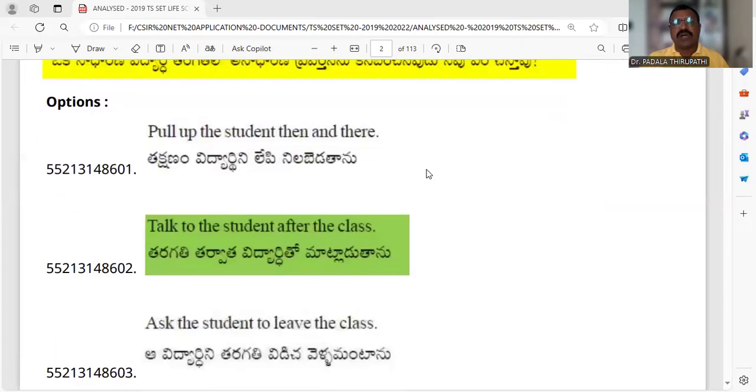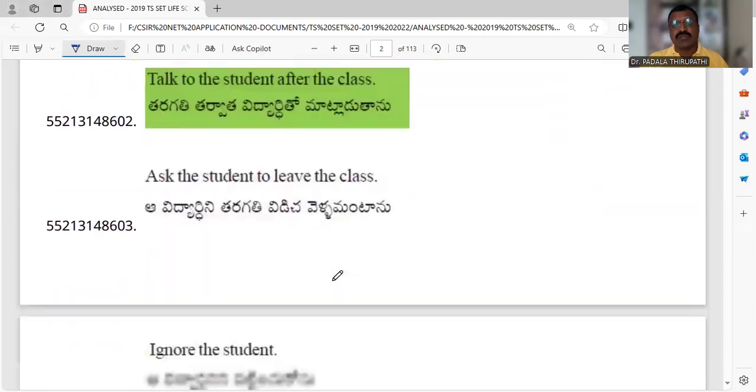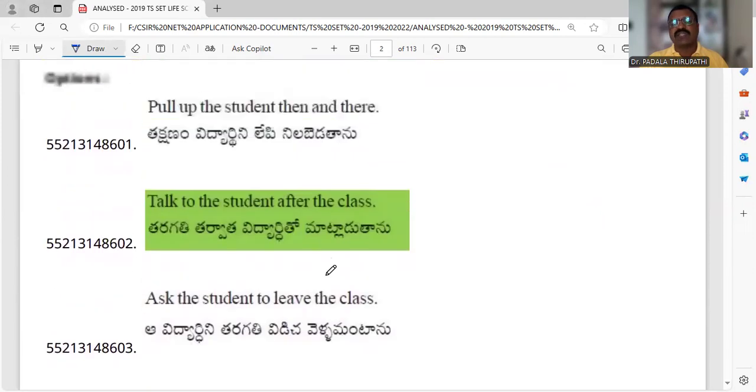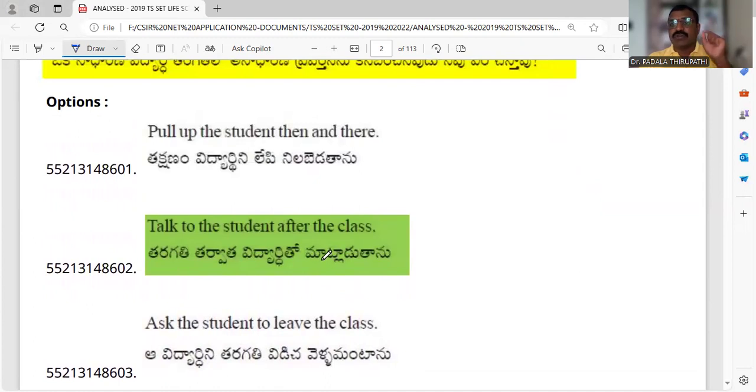The options here are: pull up the student then and there, talk to the student after the class, ask the student to leave the class, and ignore the student. These are the four options. Among these four options, we should choose the correct answer. Why? Because the options are very similar and confusing. So we should analyze and identify the positive answer for this question.